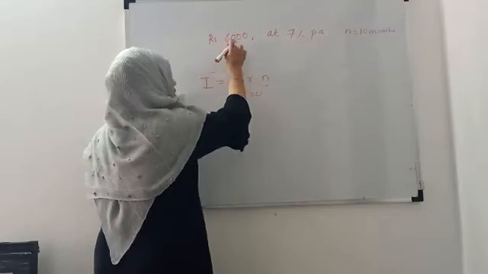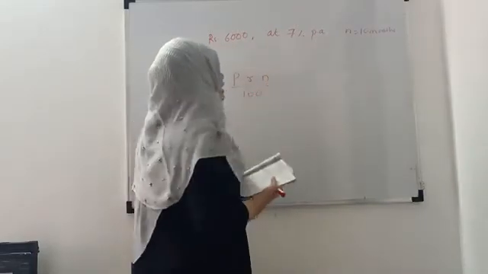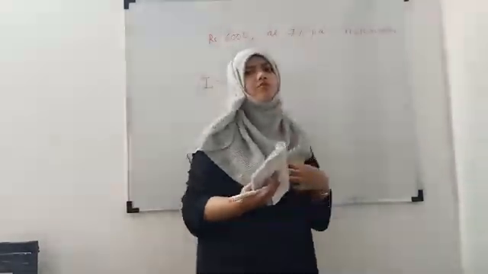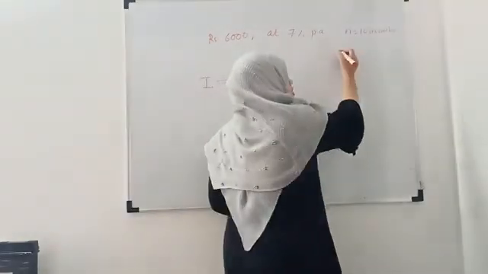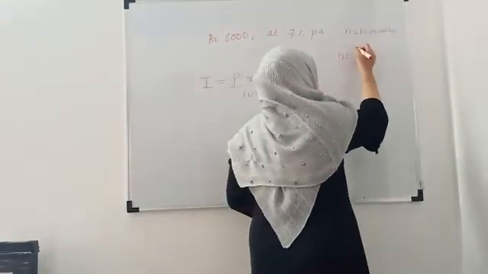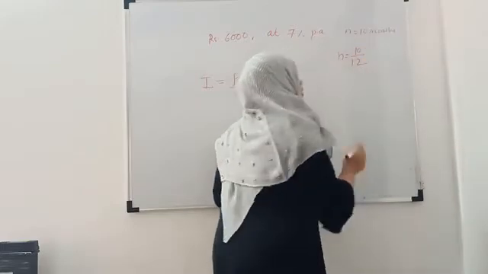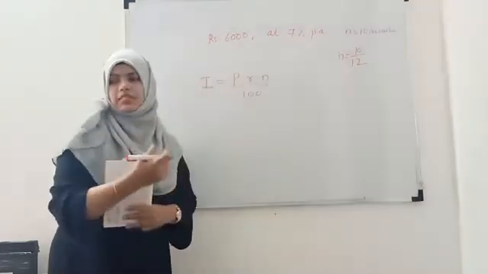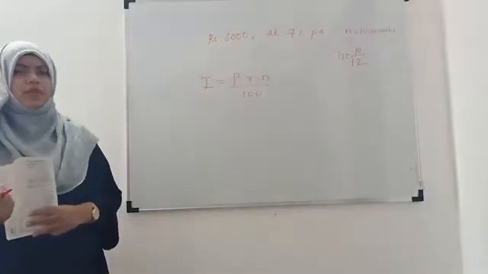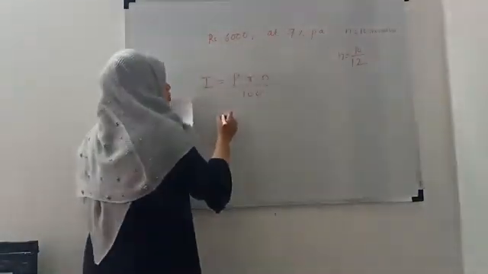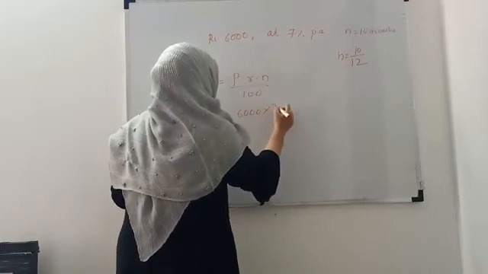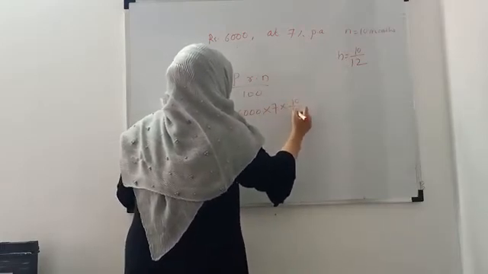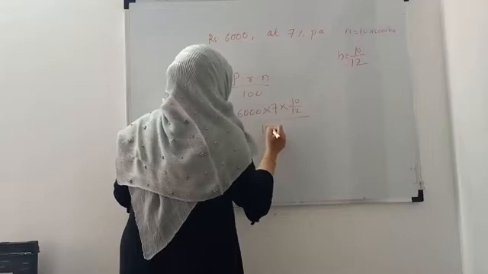So P is given, R is given, but the N is given in terms of months. We always require it in terms of years, right? So first of all, we will convert this into years, that is 10 upon 12. 10 months, that means out of 12 it is 10 upon 12. Okay, so P is equals to 6,000, R is 7, N is 10 upon 12 divided by 100.